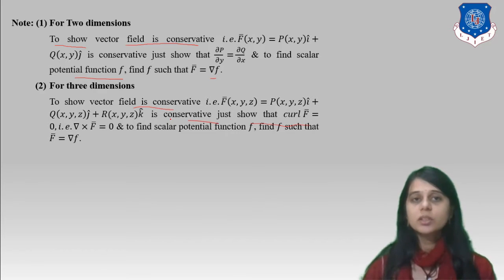To prove that these fields are conservative, we have to show that curl f bar equals 0. That means the curl of f is 0. To find the scalar potential f, find f such that f bar equals del f. That means we have two types of formulas, for 2 dimensions and 3 dimensions. For 3 dimensions, we have to prove curl f equals 0 to prove that it is a conservative field.